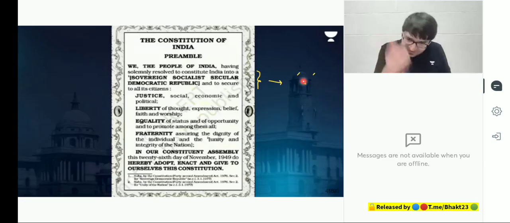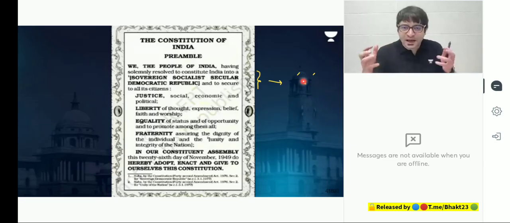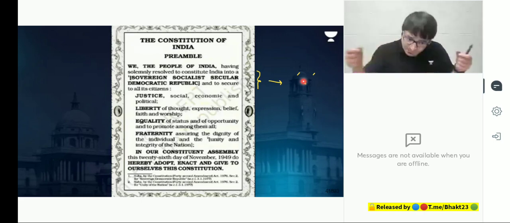You leave one, the entire essence is gone. You delete one, the entire essence is gone. That's why you have to look at all these natures as an integral whole. It is sovereign, socialist, secular, democratic republic, together.